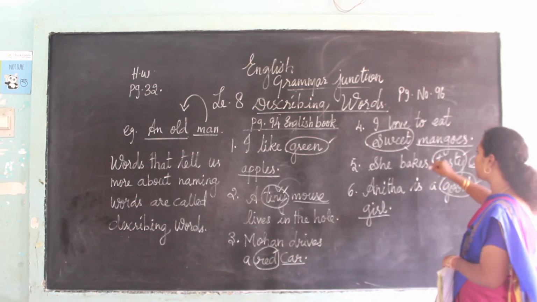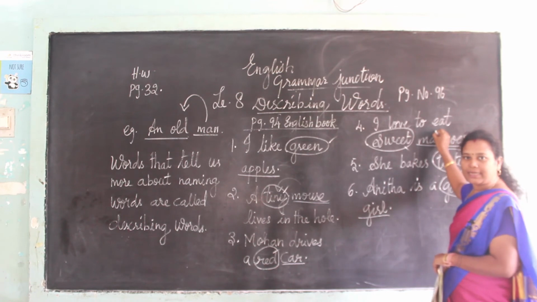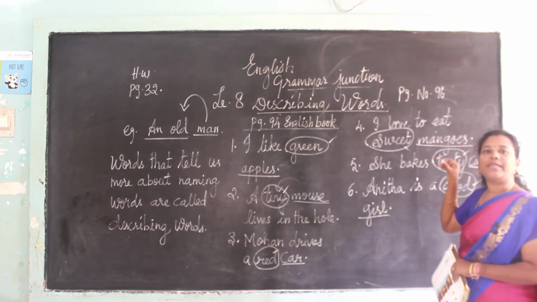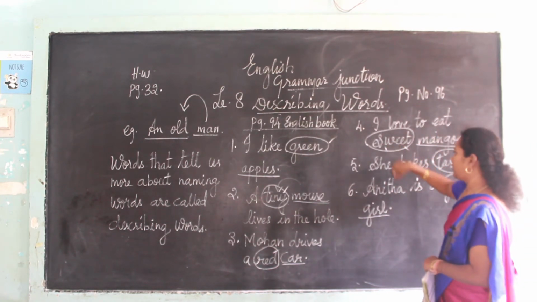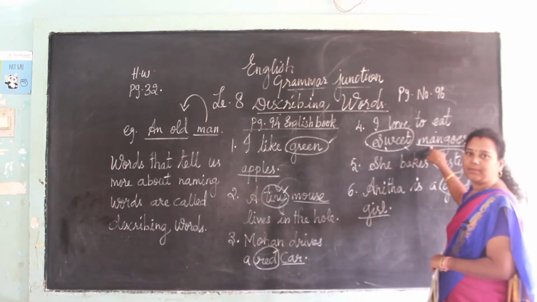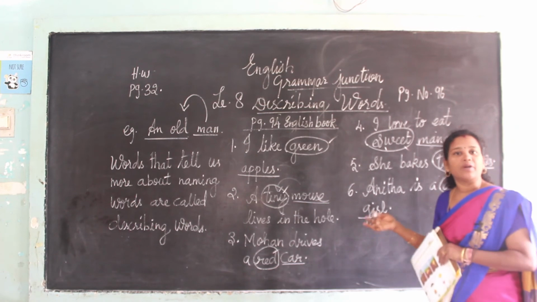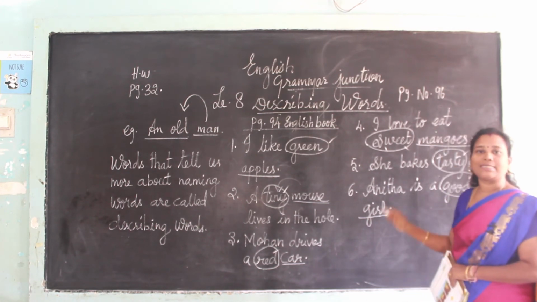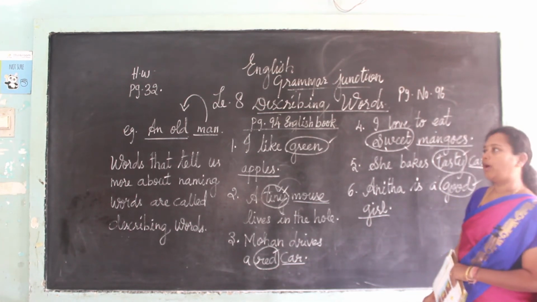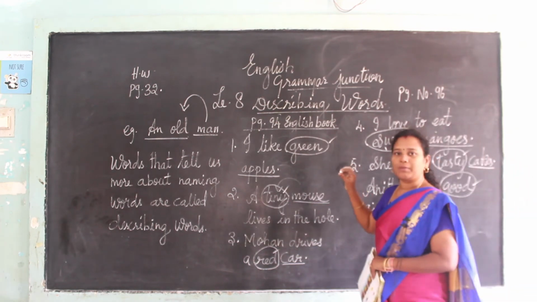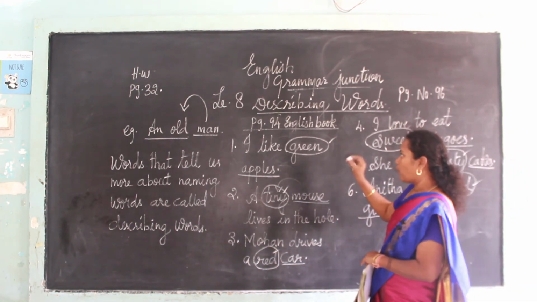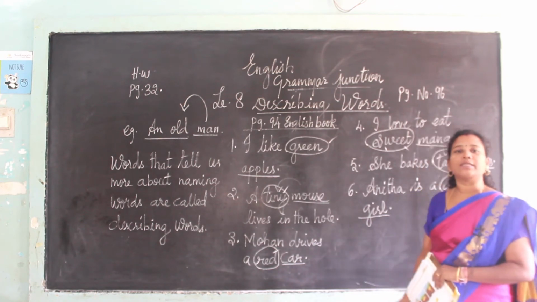Describing words are words that tell us more about naming words. When we describe how a naming word is, that is called a describing word. Now you will have understood, I think, what is a describing word and what is a naming word.